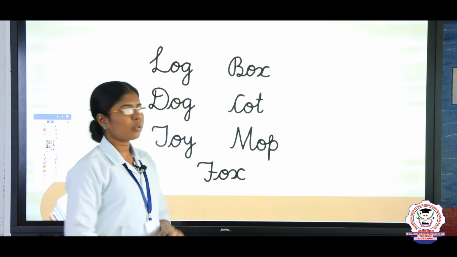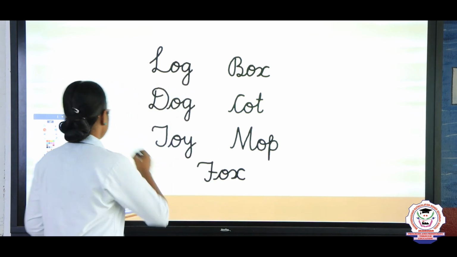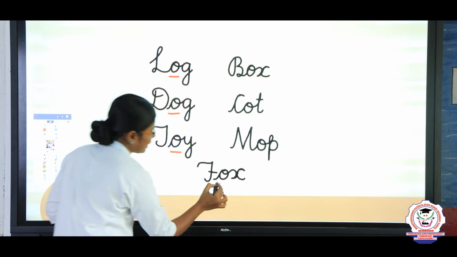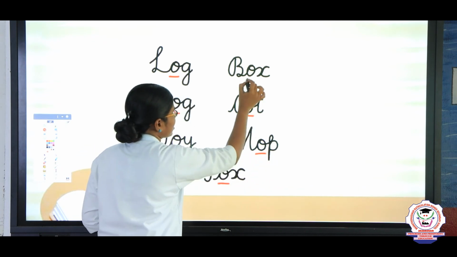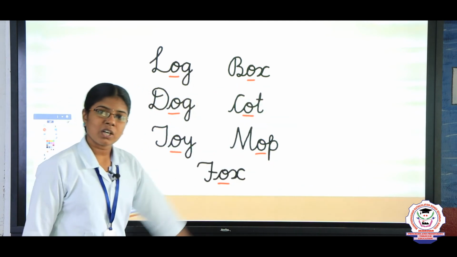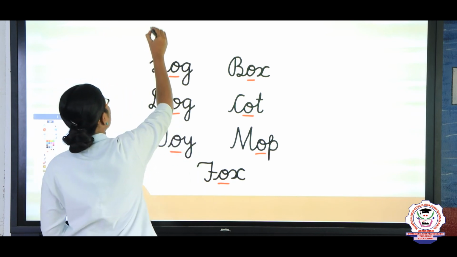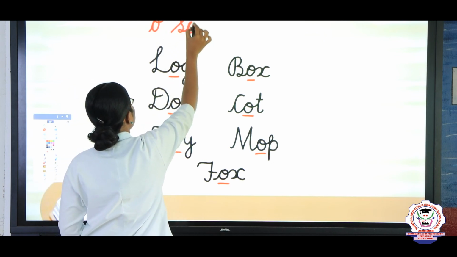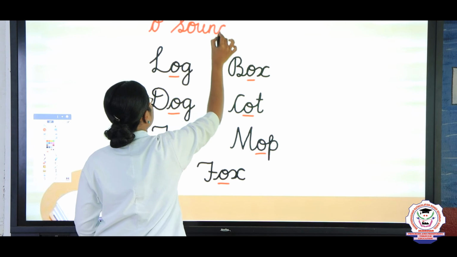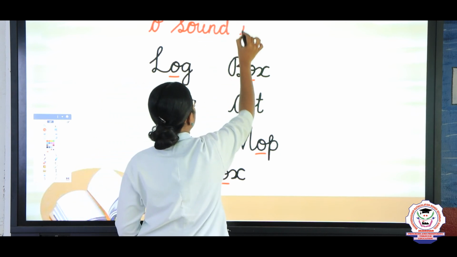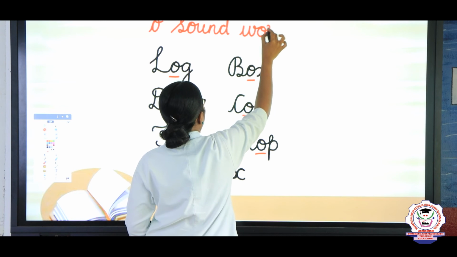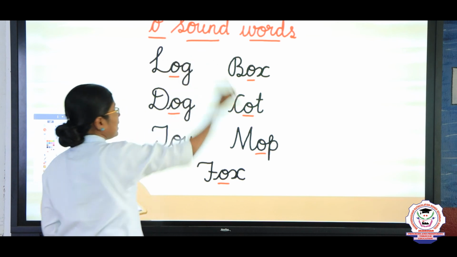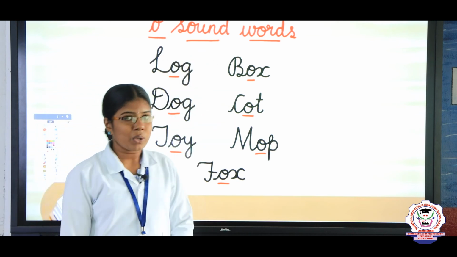Okay, did you find out one thing? In all these words, we use the vowel O in the center place. Right, children? So, these words are also called O sound words. What is it, dears? O sound words. S-O-U-N-D. Sound. W-O-R-D-S. Words. So, these 3-letter words are also called O sound words.